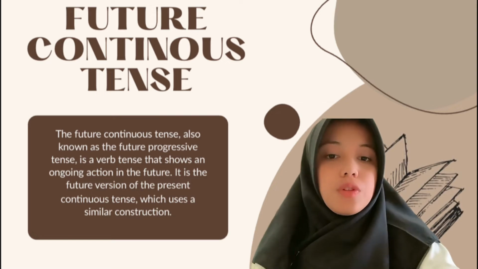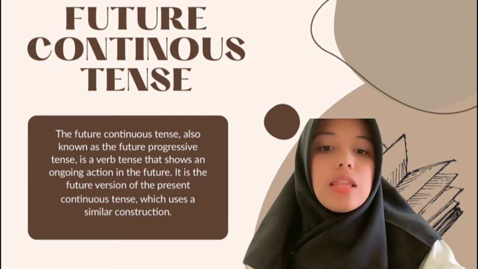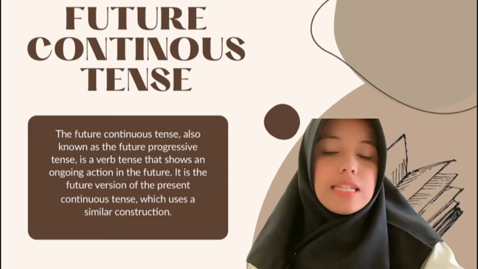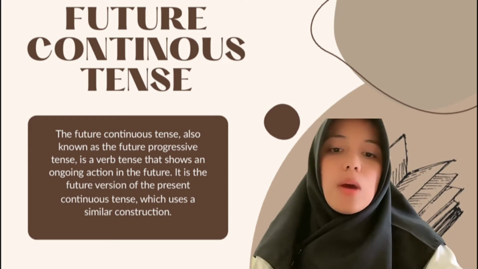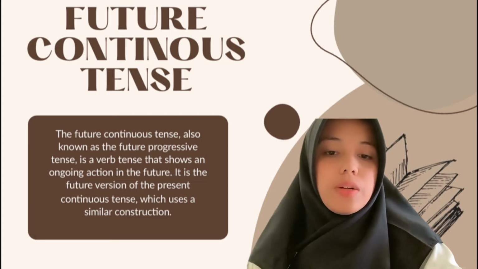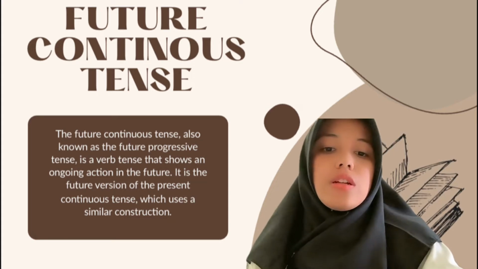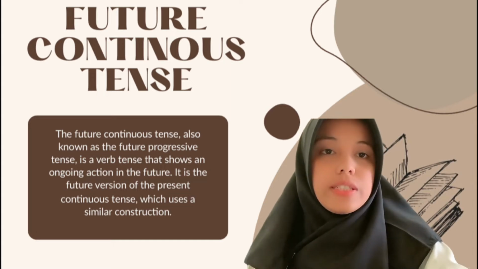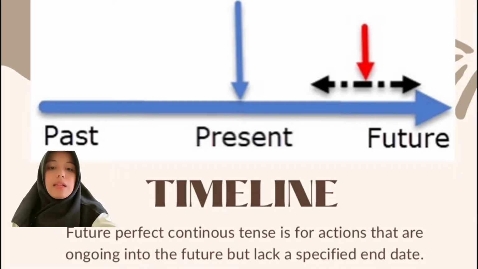Next is future continuous tense. The future continuous tense, also known as the future progressive tense, is a verb tense that shows an ongoing action in the future. It is the future version of the present continuous tense, which uses a similar construction. The timeline of future continuous tense is for actions that are ongoing into the future but lack a specific end date.